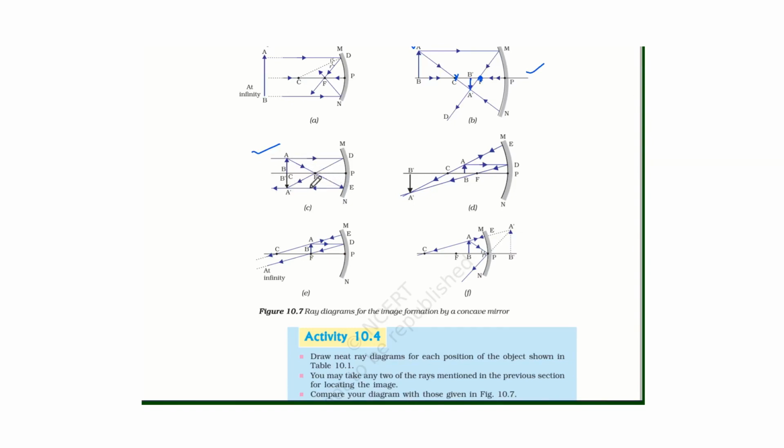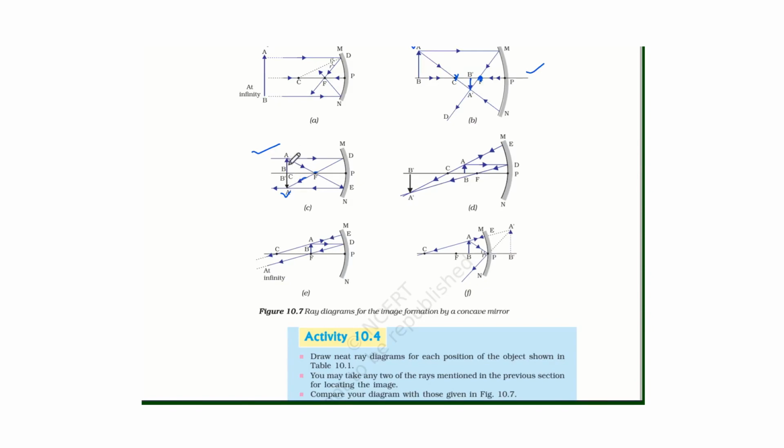So all these rays after reflection meet at this point. So the image is formed here. So when the object is at C, the image is also at C. It is real. Rays are actually passing through this point where the image is formed, and it is inverted. And it is also of the same size as that of the object.